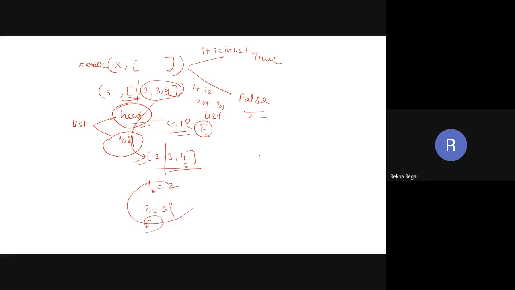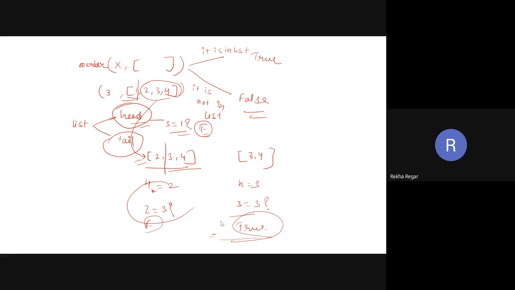In the tail part of the remaining list, the values are 3, 4. Here the head value is 3, and it is going to check whether 3 is equal to 3. So the value is true. So at the last, the result given is true. In that way it is giving the membership, or you can say it gives the result of whether the particular element is in the list or not.